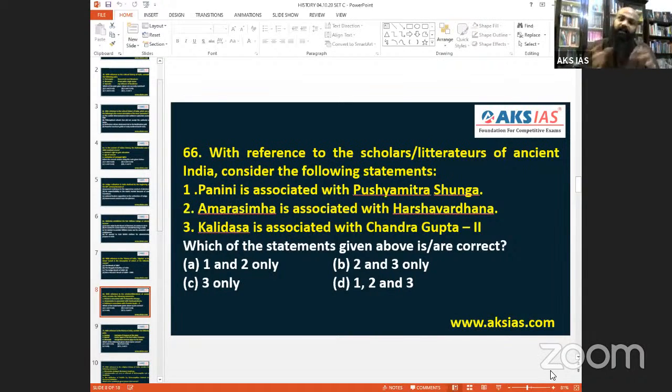Similarly, Kalidasa wrote the epic Raghuvamsham, Abhijnana Shakuntalam, and Malavikagnimitram. There are n number of books. I have made sections of these books for my students and given them. So please understand, for 66 we can go with C, the third statement alone. The third statement is more accurate, so 66 is C.